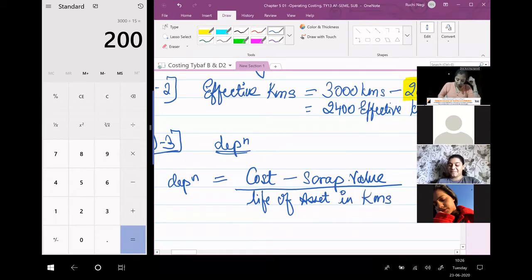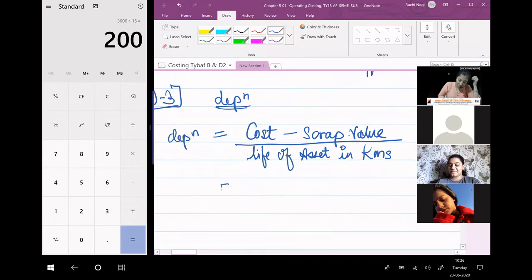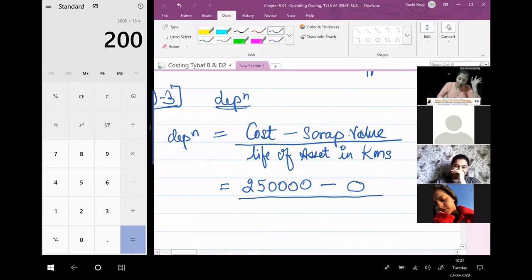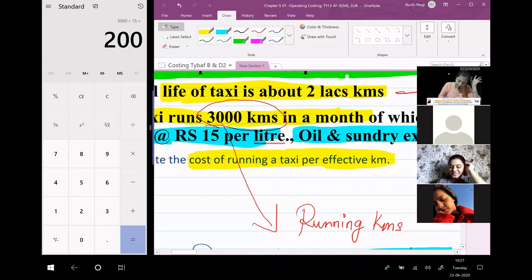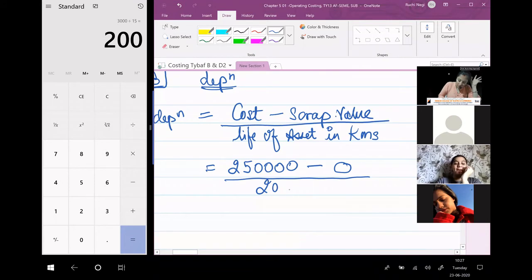Substitute the value. 2,50,000 is the cost. Scrap value is not there in the question, so 0, divided by the life of the asset, which is given: 2 lakh kilometers.